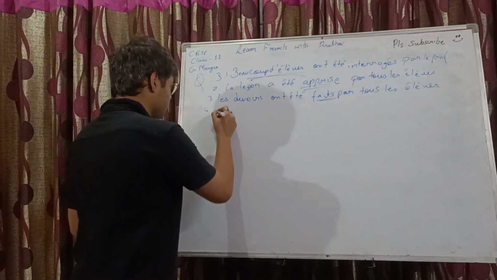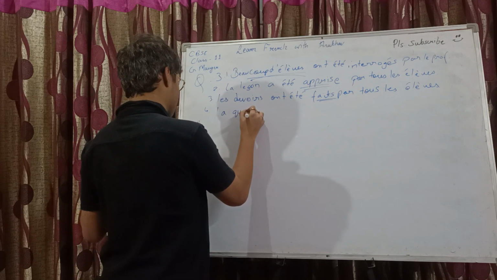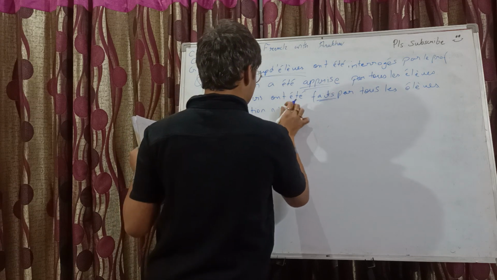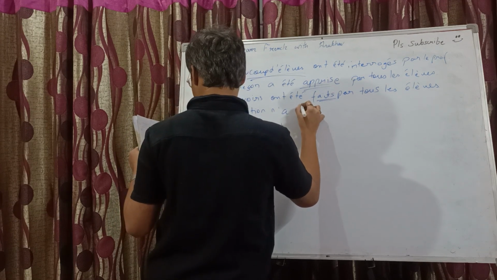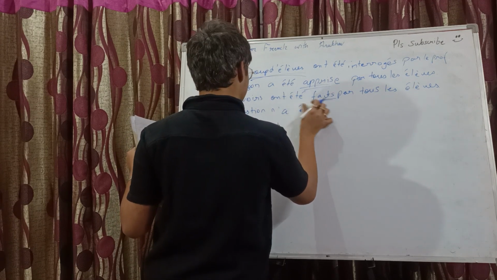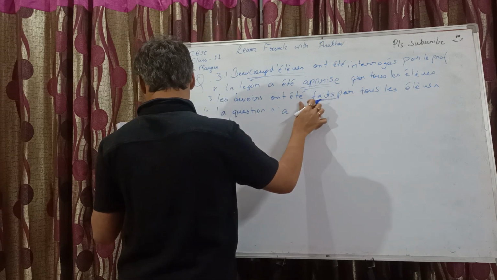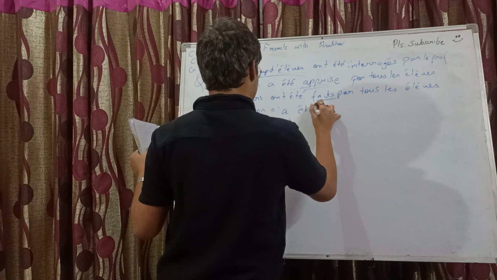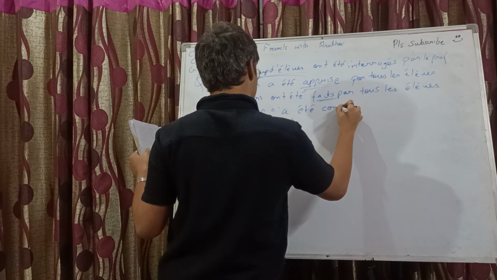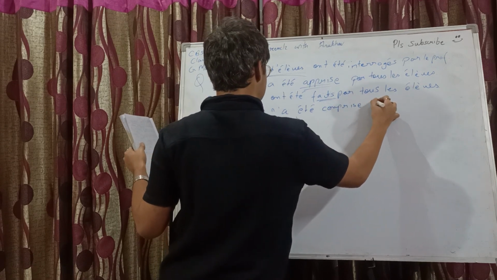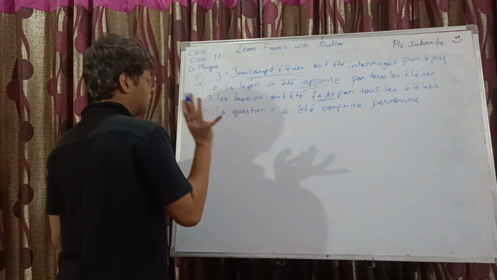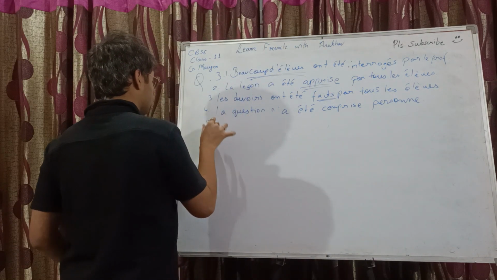So la question n'a été comprise par personne. The question was understood by nobody.